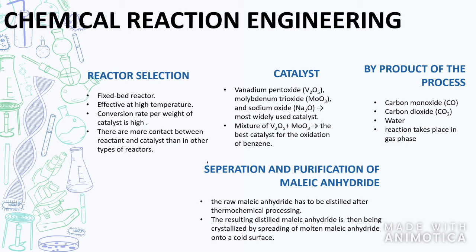In our plant, the reactor R1 exit gas stream is mainly comprised of maleic anhydride, water vapor, carbon dioxide, oxygen, and carbon monoxide. For the separation and purification of maleic anhydride, the raw maleic anhydride has to be distilled after thermochemical processing in order to obtain a product that conforms to the market and industry standards. The resulting distilled maleic anhydride is placed into a sealed container or crystallized. Crystallization can be carried out either by a flaking process or granulation by spreading molten maleic anhydride onto a cold surface.